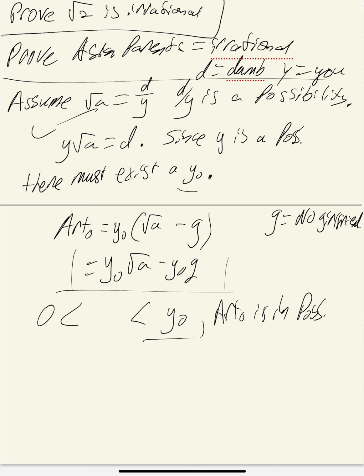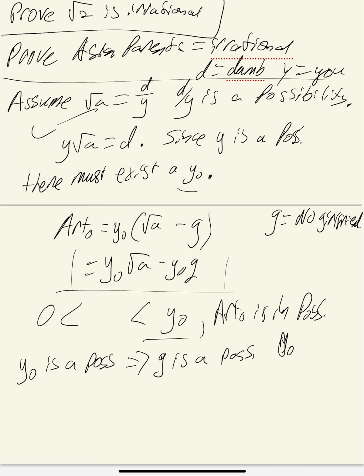And how do we know this? Well, since y of 0 is a possibility, this implies that g is a possibility. But we already said that y of 0 was the lowest your self-esteem could get.